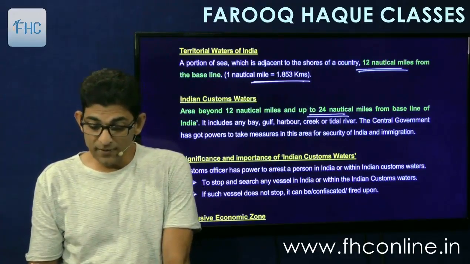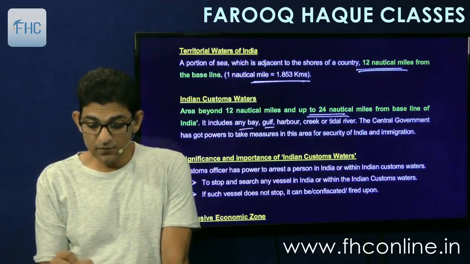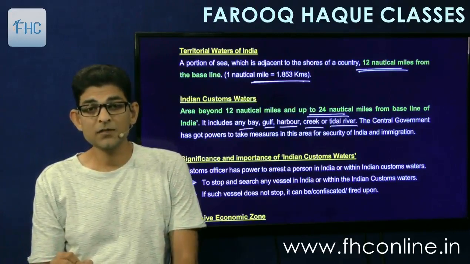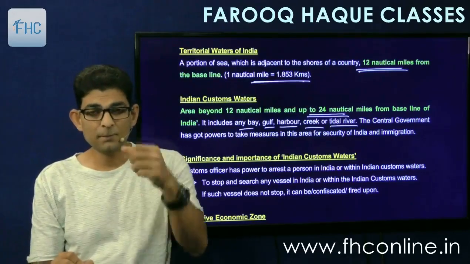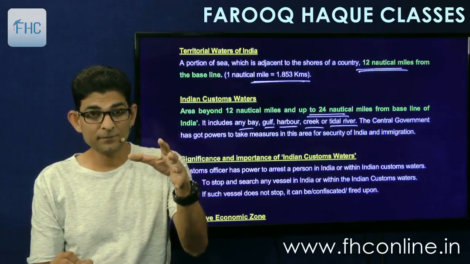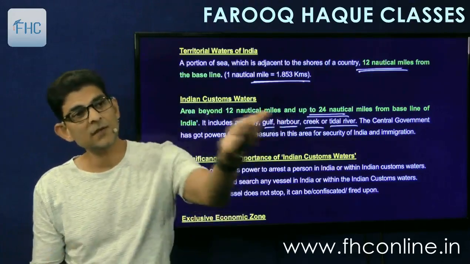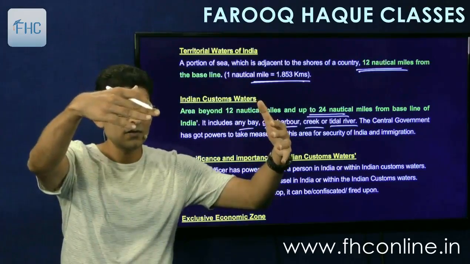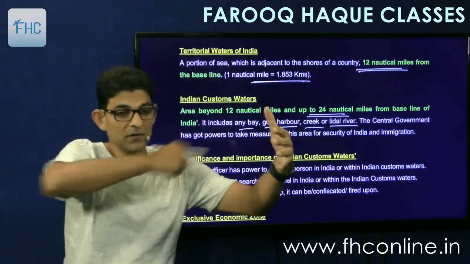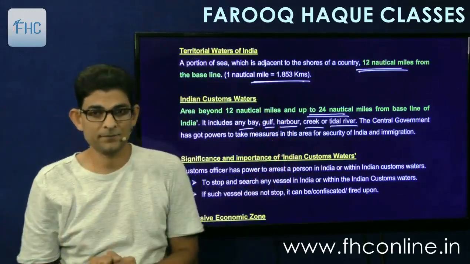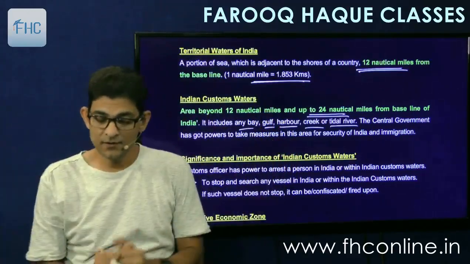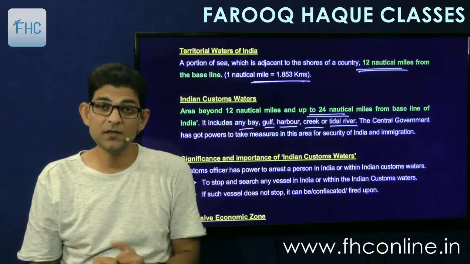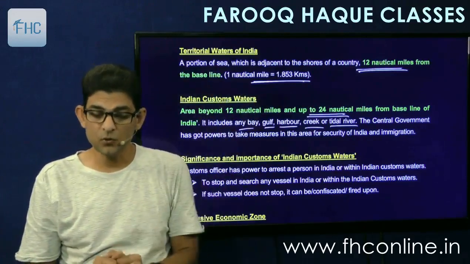Then it includes any bay, gulf, harbour, creek, or tidal river. All these are different forms of water bodies. Bays are this, like we call it Bombay. So Bombay, because bay is an interior part of the water. There are land extending up to here, and the sea is coming in and forming a big area, so that is called as bay. Gulf is even a bigger area, then it is called as gulf. Harbour everyone knows, and we can have harbours in the sea also. Extended harbours they are called as.